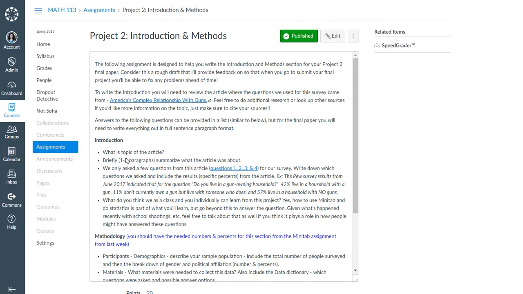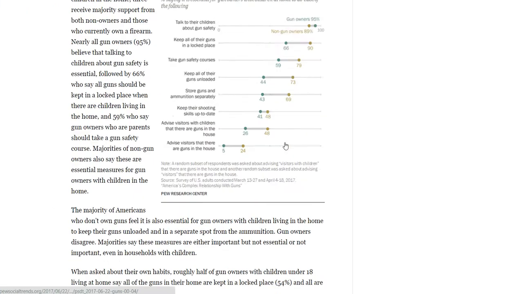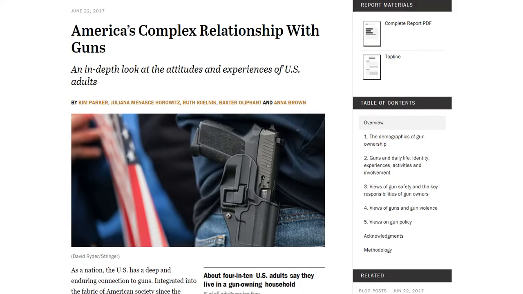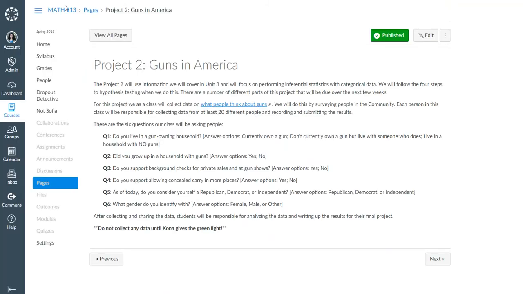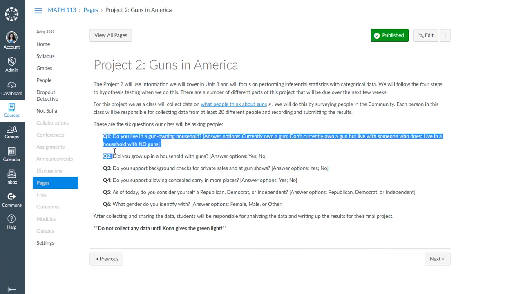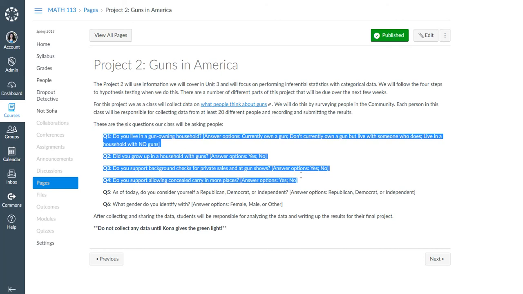So introduction, what's the topic? Briefly write 1 to 3 paragraphs summarizing what the article is about. Here is the article right there. So this is the article that you're briefly summarizing. We only asked a few of the questions, question 1, 2, 3, 4. And so that's questions 1, 2, 3, 4 right here.